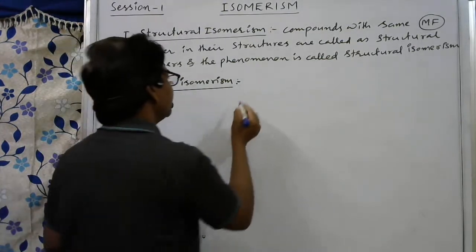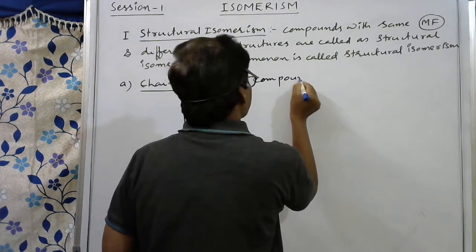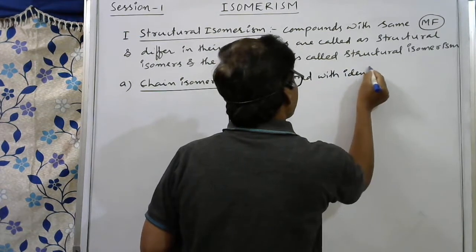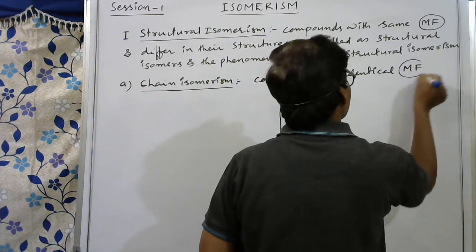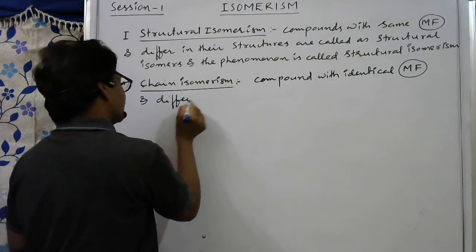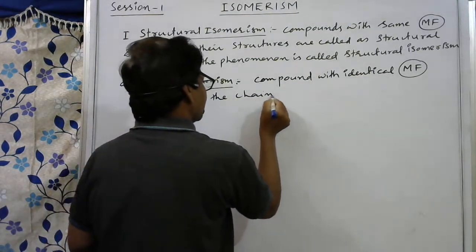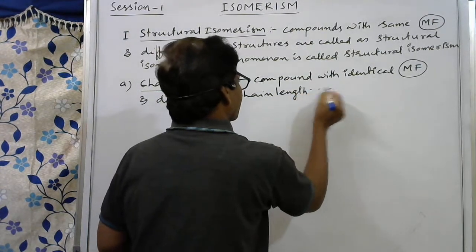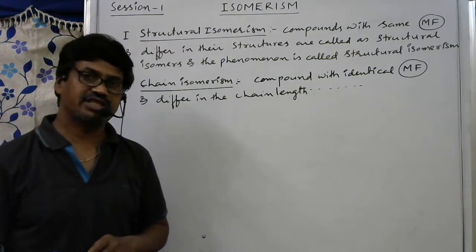Here I am simply writing: organic compounds with identical MF, molecular formula, and differing in the chain length are called chain isomers, and the phenomenon is called chain isomerism.